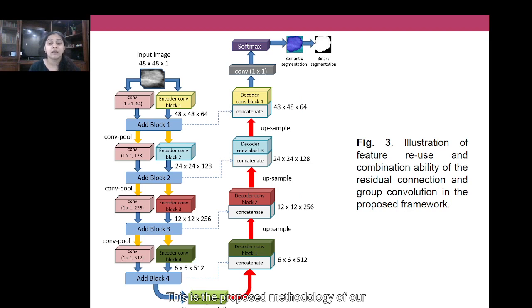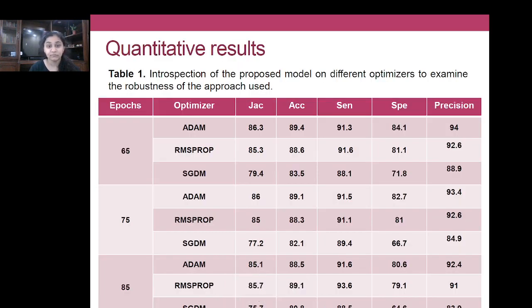This is the proposed methodology of our framework, wherein the encoder and the decoder section contain the residual connections and group convolution. In the bottleneck area, we have used the Atrous convolution, that is the dilated convolution with the rate of 2 and 4 to increase the field of view. And lastly, we get the binary segmentation. After that, there are some quantitative results.